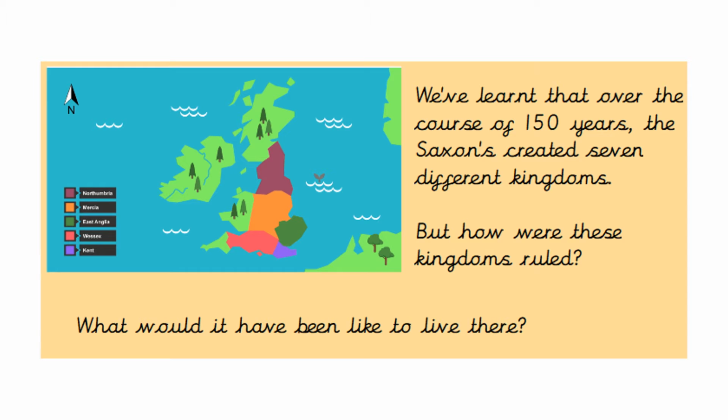We've learned over the course of 150 years that the Saxons created 7 different kingdoms. But how were those kingdoms ruled? What would it have been like to live there?